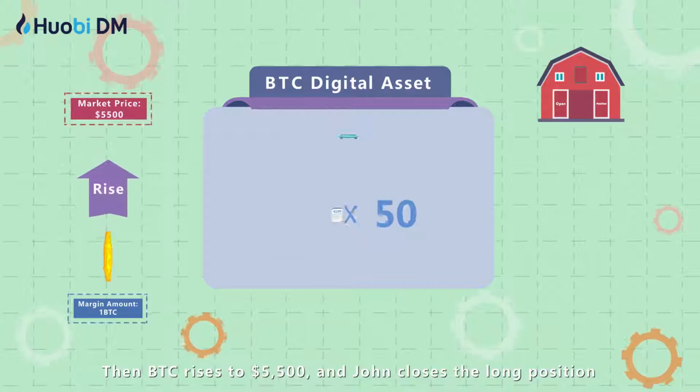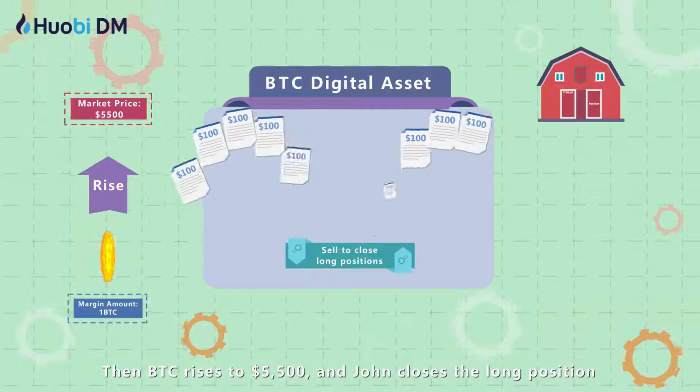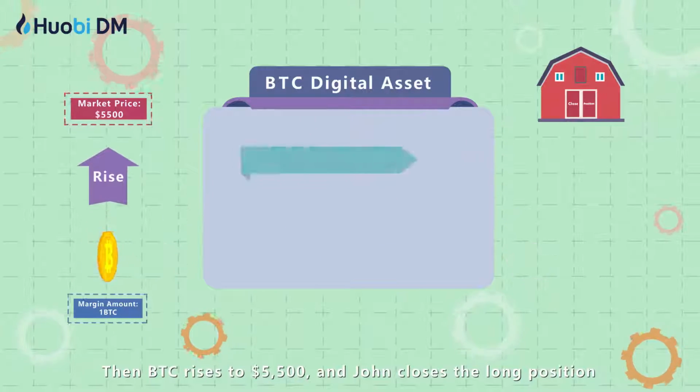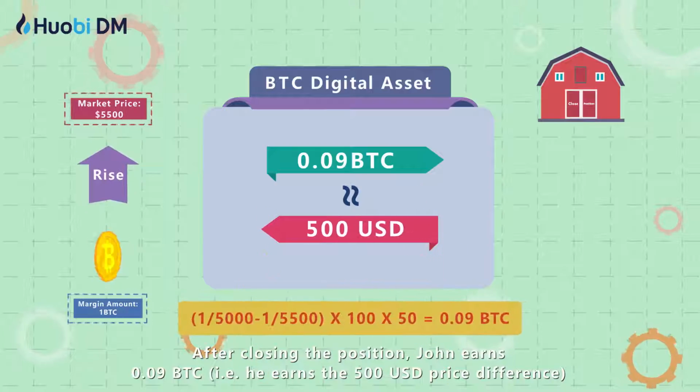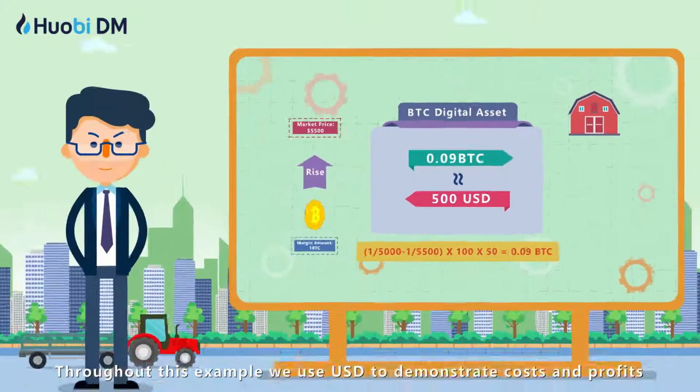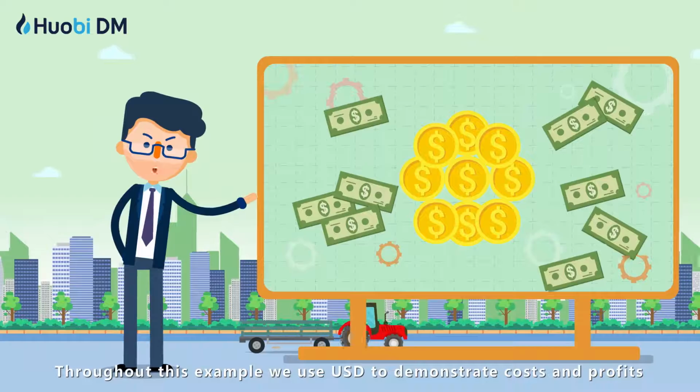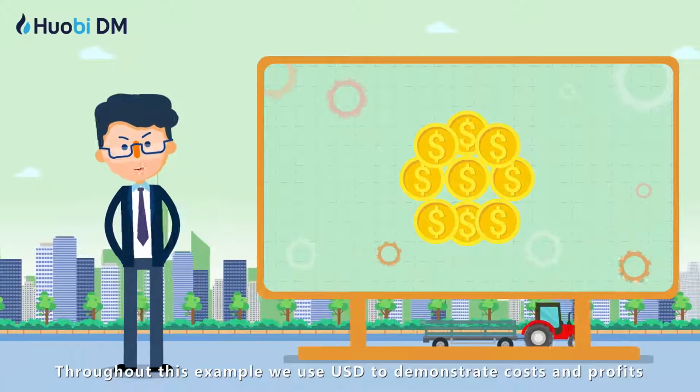Then BTC rises to $5,500 and John closes the long position. After closing the position, John earns 0.09 BTC. Throughout this example, we use USD to demonstrate costs and profits.